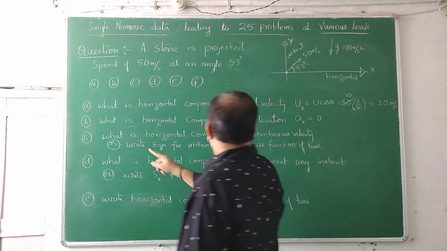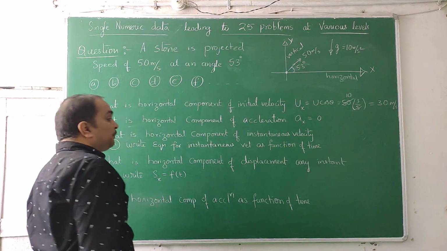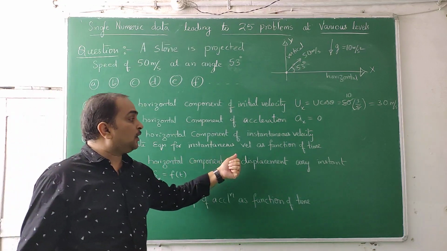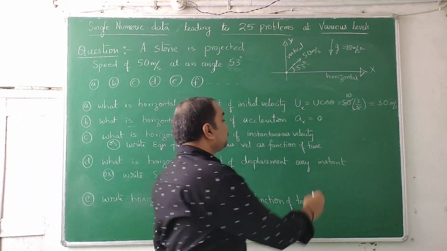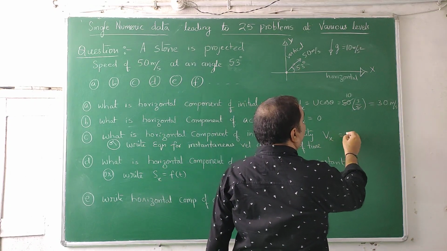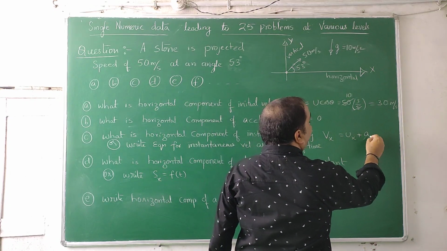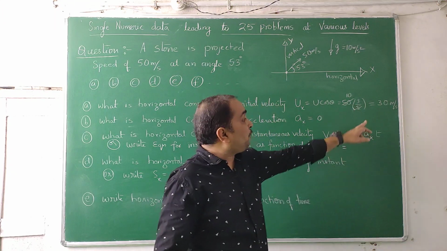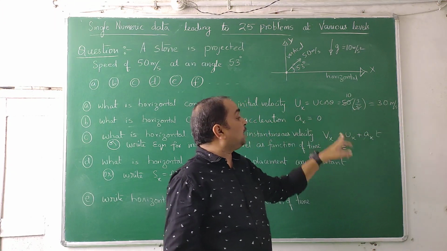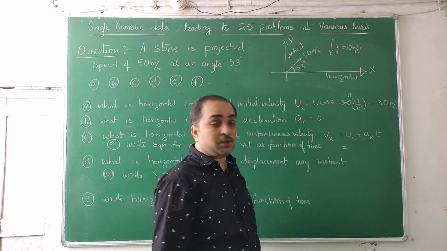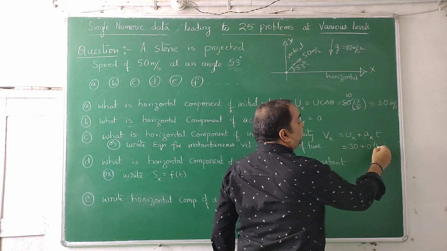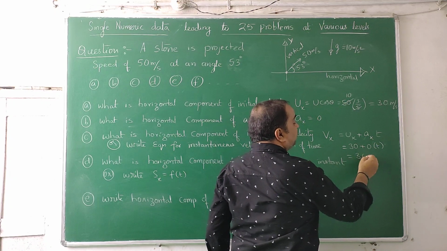What is the horizontal component of instantaneous velocity? This question they can ask in another way also: write the equation for instantaneous velocity as a function of time. So Vx is equal to ux plus ax t. Just now we found ux, which is 30. You can write it as u cos theta also. And ax is 0. So 30 plus 0 into time. It comes out to be 30.